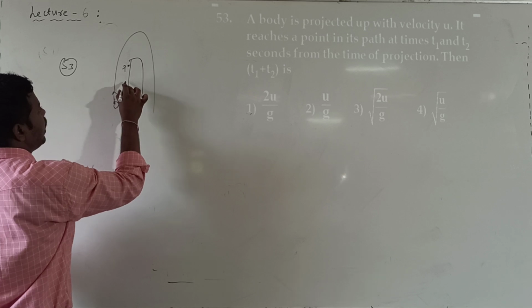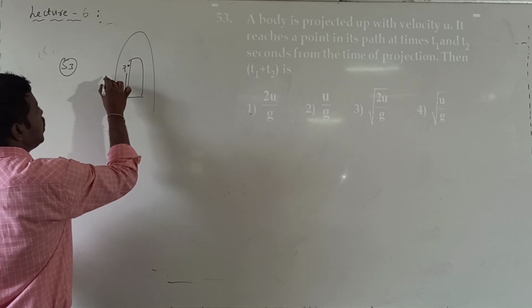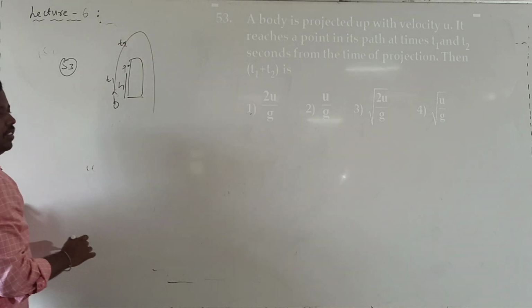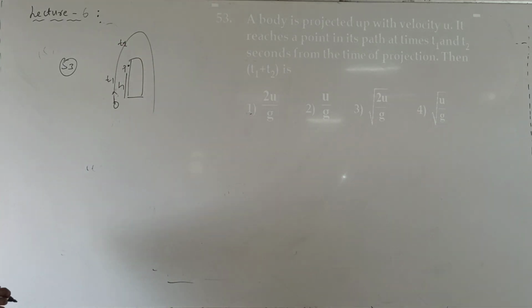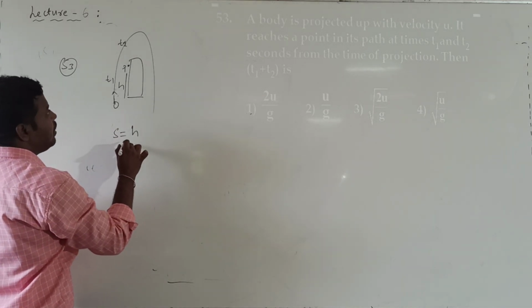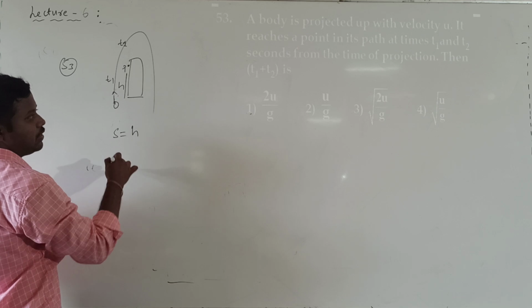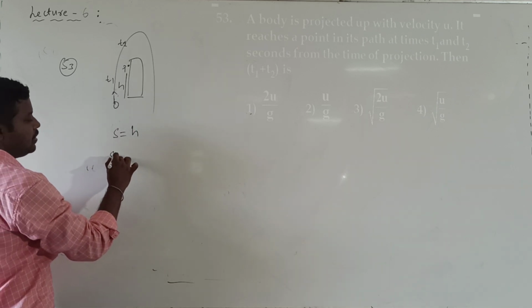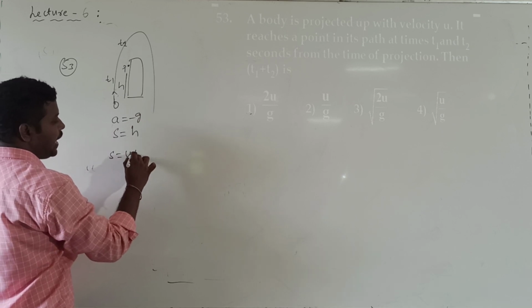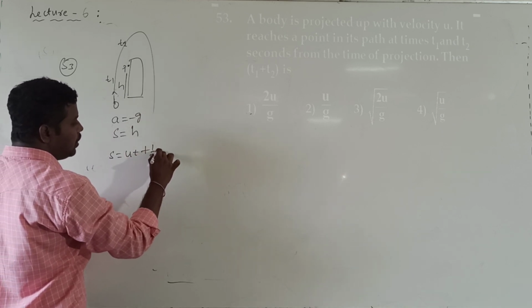It is crossing one point P of height h twice in its journey, at T1 and T2 from the start. Already we know. Okay now, projection, directly I write. Substituting s value is equal to h in the general equation, and a value is equal to minus g. s is equal to ut plus half into a into t square.